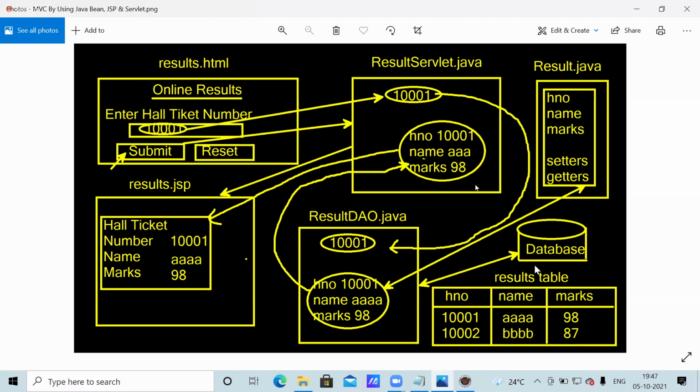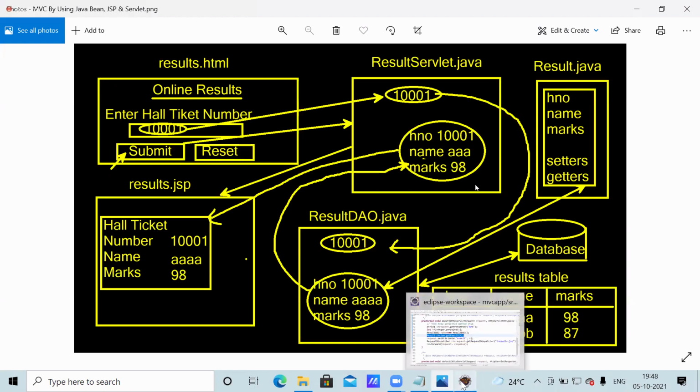Then this data comes, and this data will be placed here with setter methods. That means we have to write this class and this class. First this class we'll see, the result class, or the result DAO class. Any one class you can write. Now first the result class, which is only creating setter methods and getter methods.